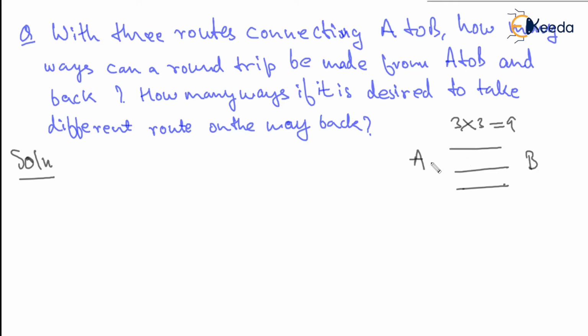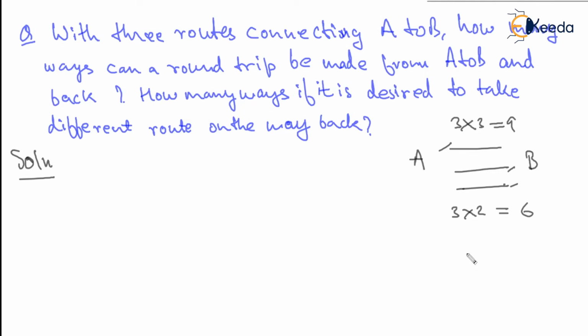Whereas the second part says it is desired to take a different route on the way back. That means if we choose path 1 to move from A to B, we can return from the second or third path only. We cannot return from the same path because we need to take a different route on the way back. That means this one way has two different paths to return. So if one way has two different paths, these three ways have two different paths each, which makes it 3 into 2 equal to 6 ways.